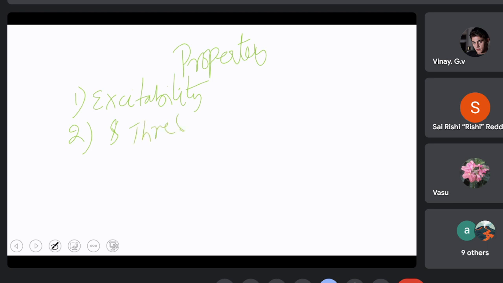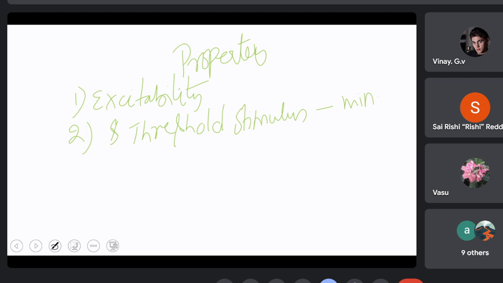The stimulus that excites them is called a threshold stimulus. What is a threshold stimulus? It is the minimum stimulus that is required to excite a neuron or a muscle.